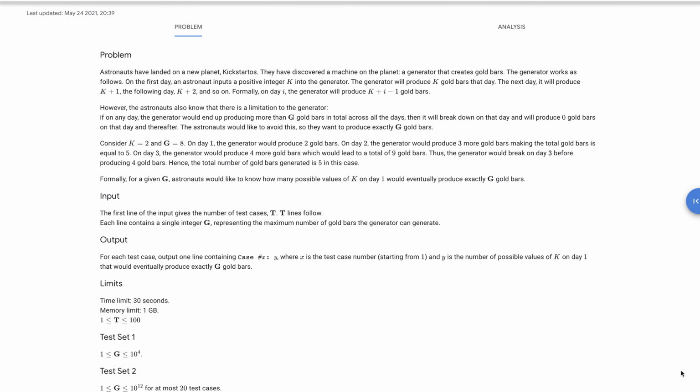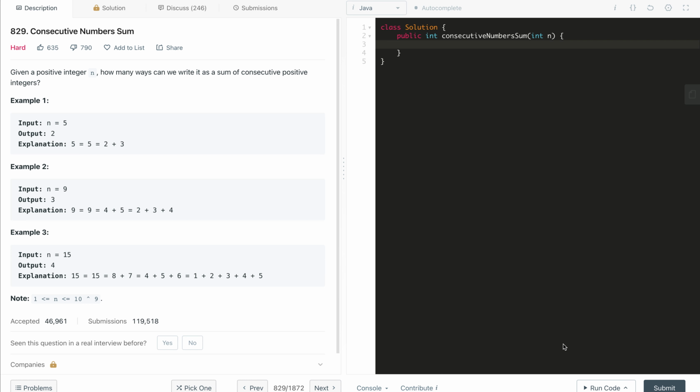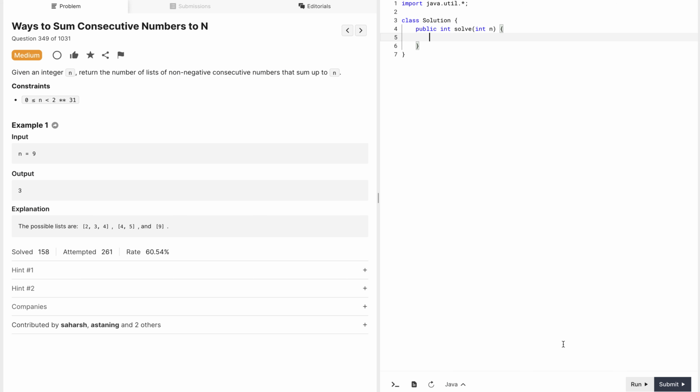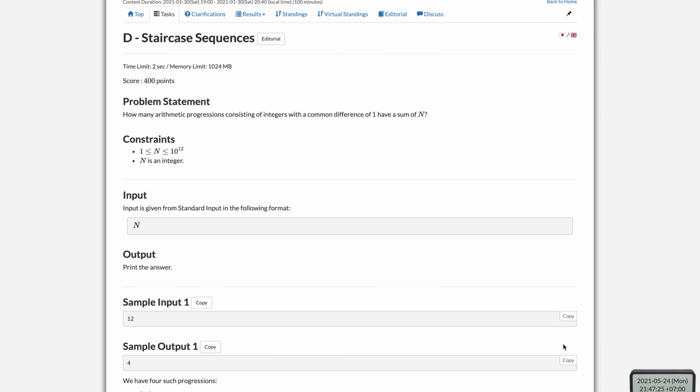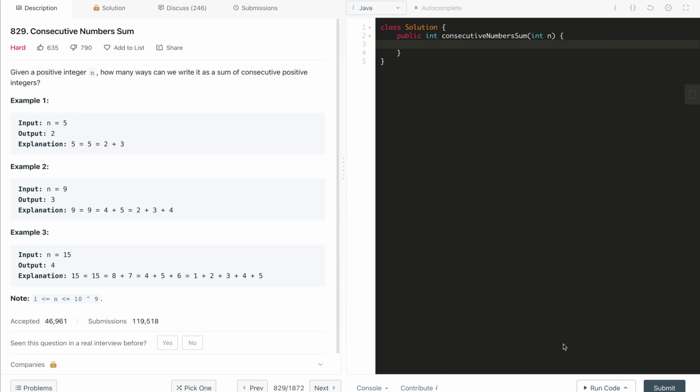So let's go through the problem statement here. This is the problem statement in the Google Kickstart Round C. You can pause the video and go through this very big problem statement, and in the end it is just a very straightforward problem. On LeetCode it is Consecutive Numbers Sum and it is tagged as hard. On binarysearch.com it is "Sum of Consecutive Numbers to n", and on AtCoder it is Staircase Sequence. So basically these are all the same problem. We will solve it on our famous coding platform, LeetCode.